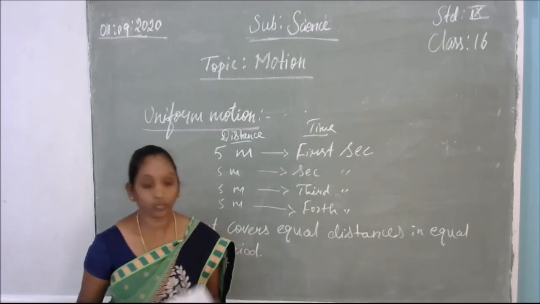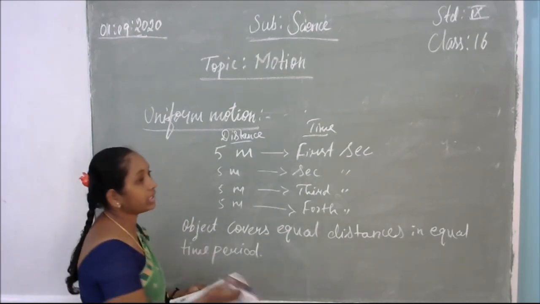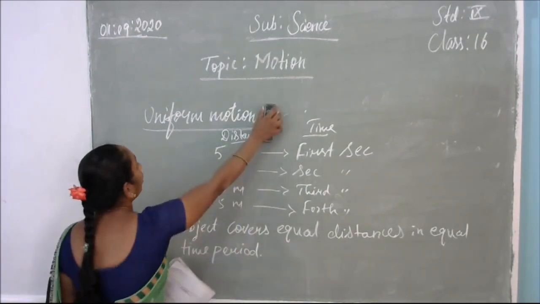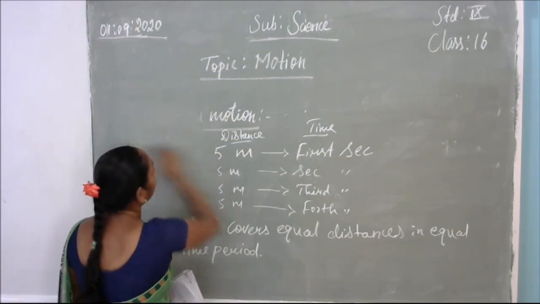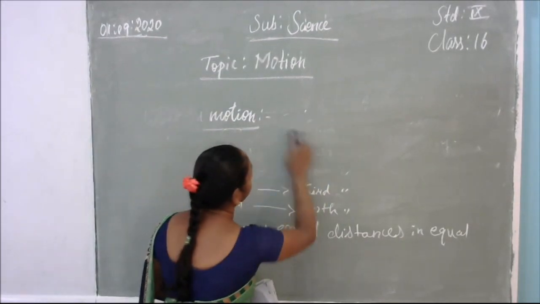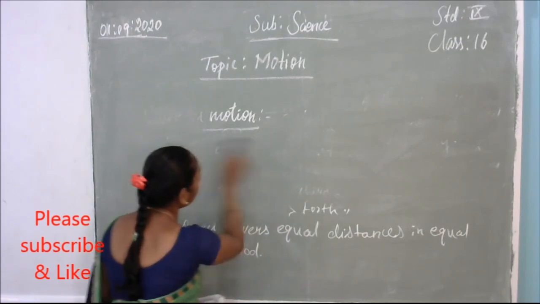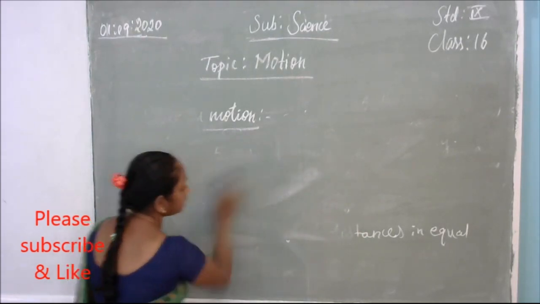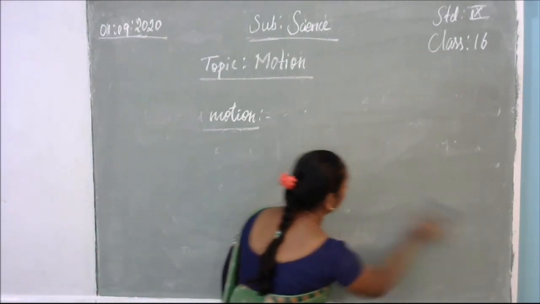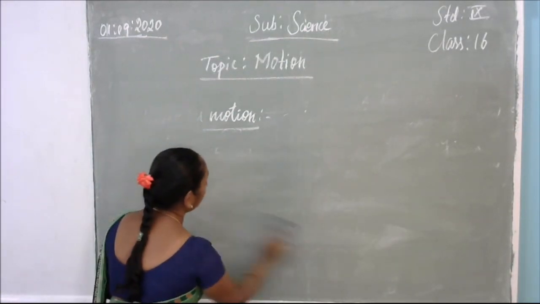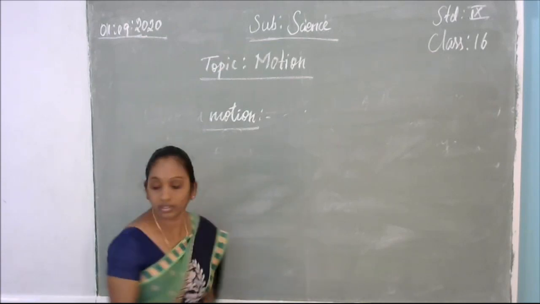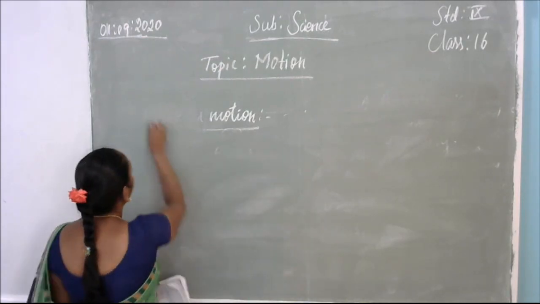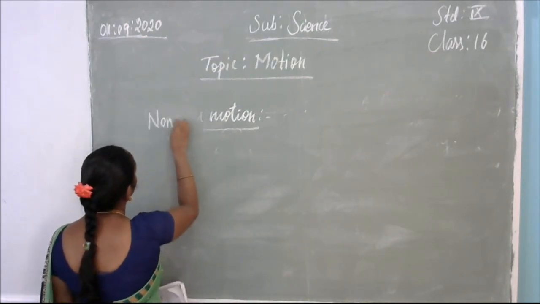Next, non-uniform motion. In our day-to-day life, we see mostly non-uniform motion only. The motions won't be uniform. For example, the bus moving on the road is not uniform motion. It is non-uniform motion, because it does not follow a proper time to cover the distance. That is non-uniform motion.